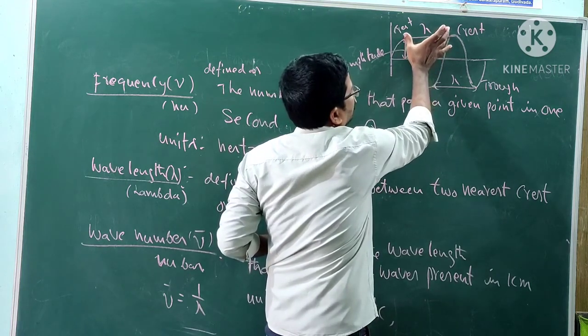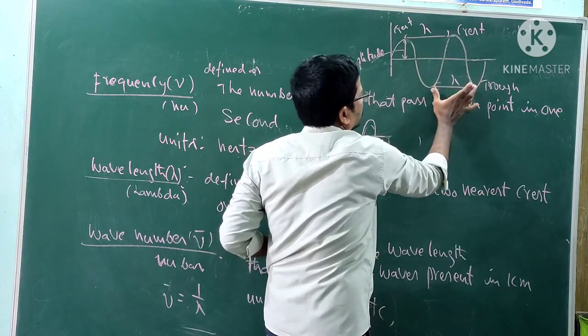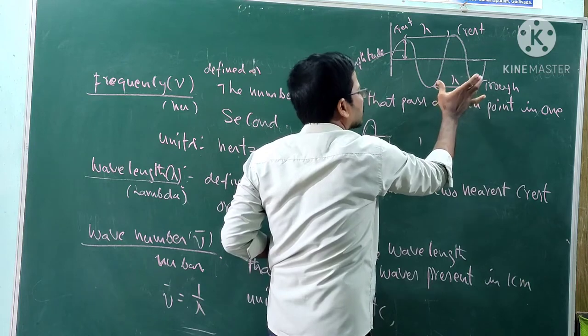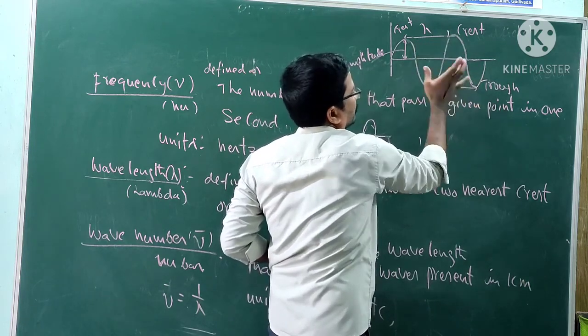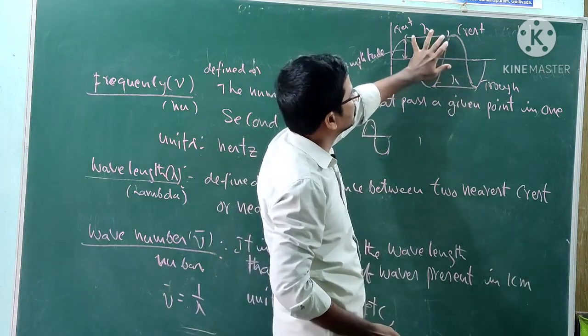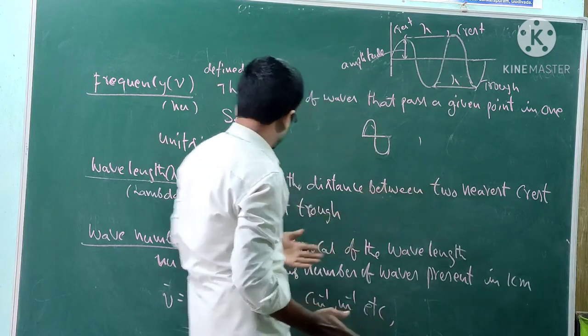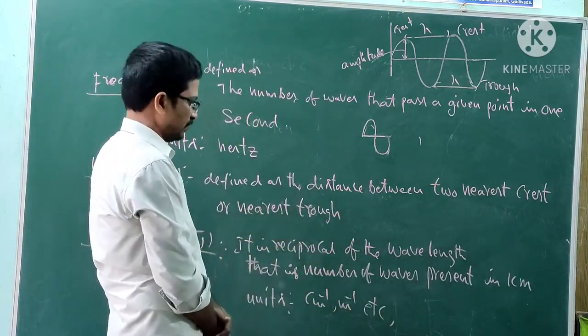The distance between two subsequent crests, or the distance between two nearest troughs, is known as the wavelength.